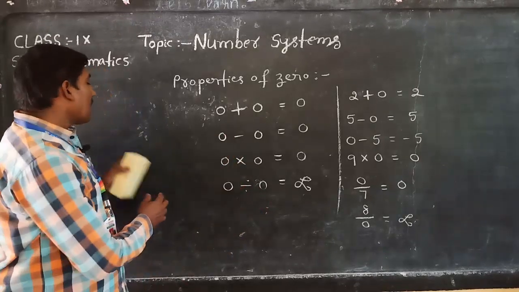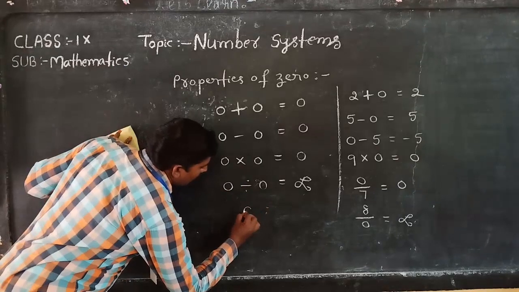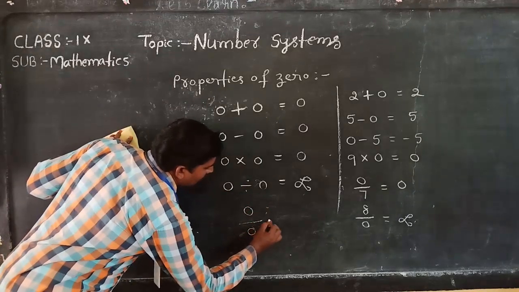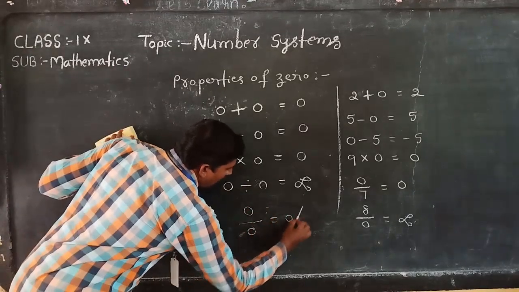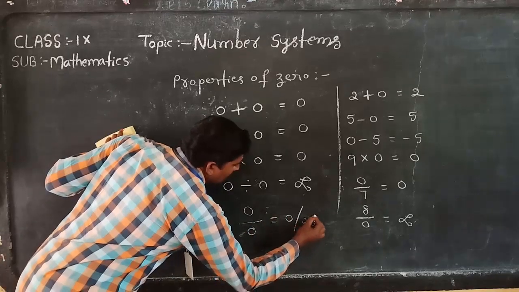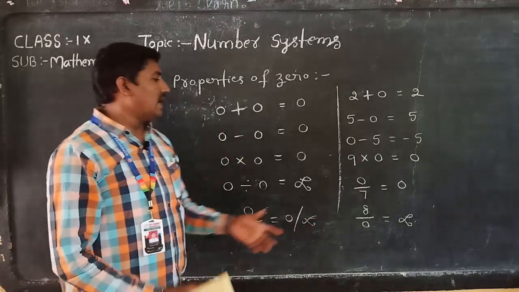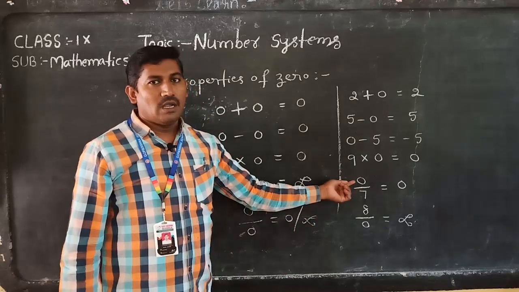Why do we have a confusion? 0 by 0 is a 0 or infinity. It is an undefined value. Why? Because in the fraction the numerator is 0, it is a 0.